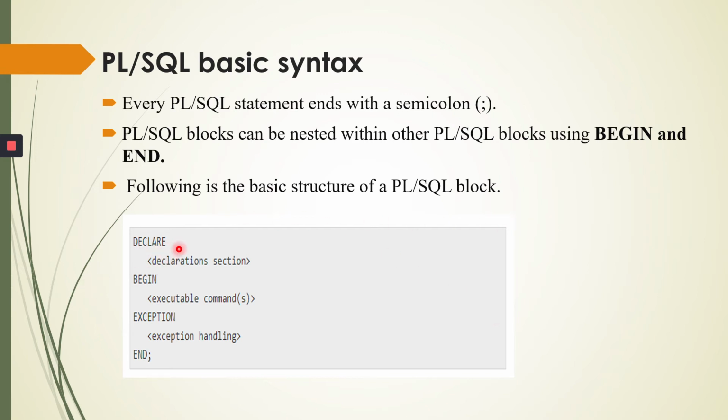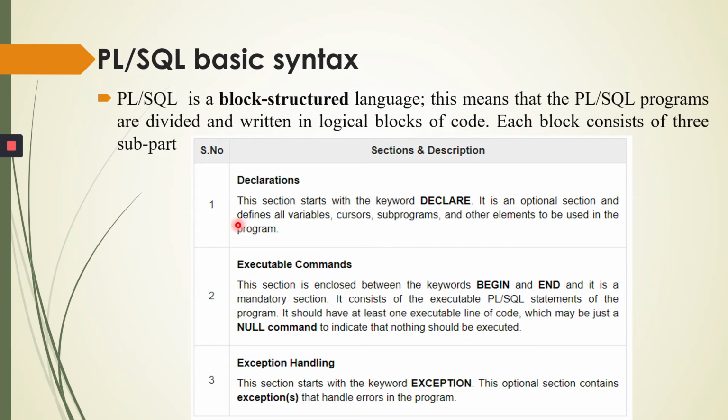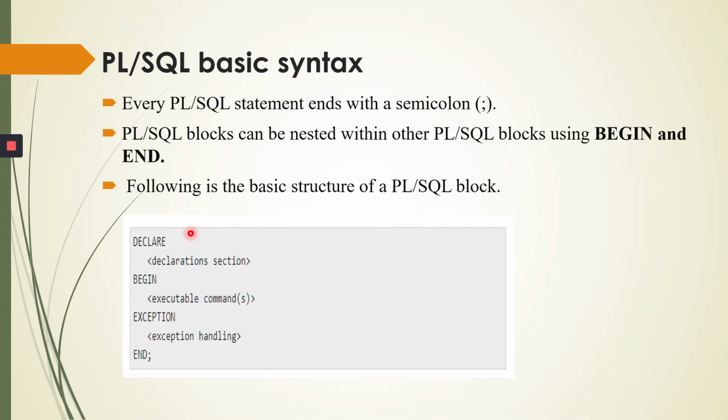Here we first write declare. After that you write all the variable names in the declaration section. After that you write begin, in which we have the executable commands. After that we have exception, in which you write the exception handling statements. This is optional. Compulsory are begin and end.